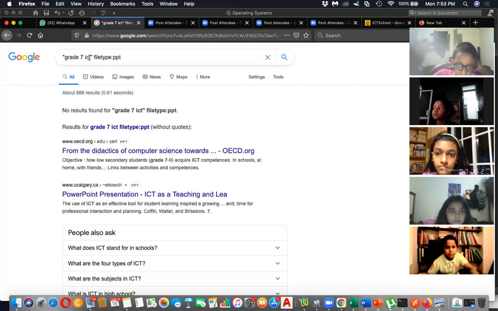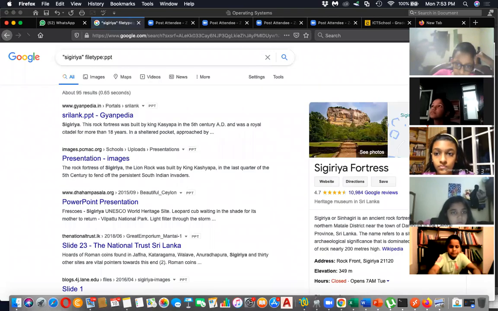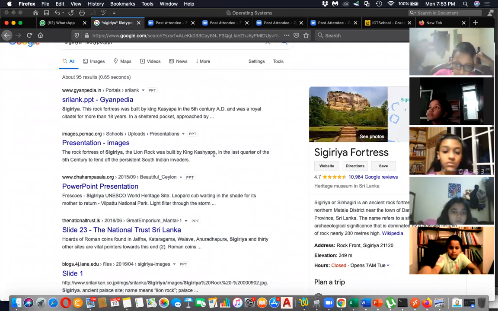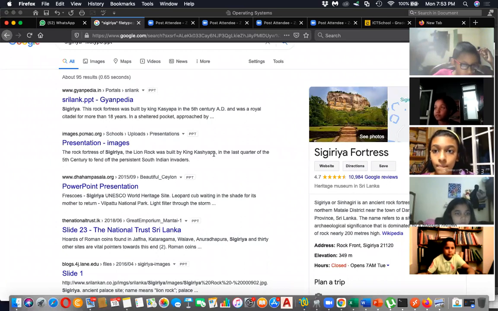You can just see, okay, forget about grade 7 ICT, let's search Sigiriya. Then you will get PowerPoints related to Sigiriya.